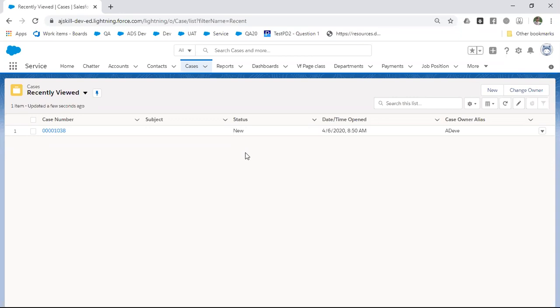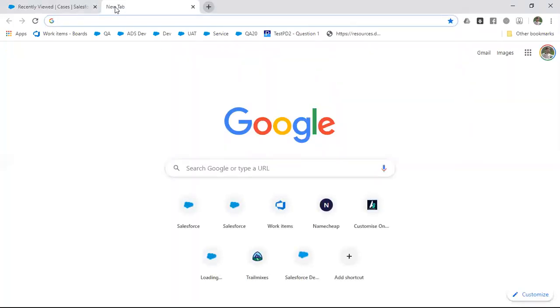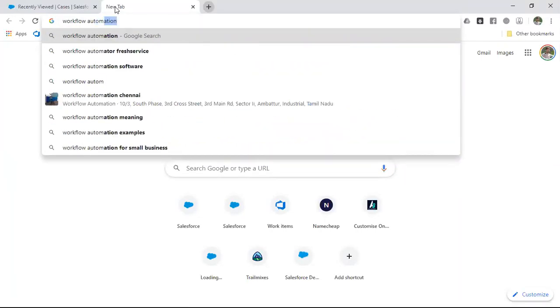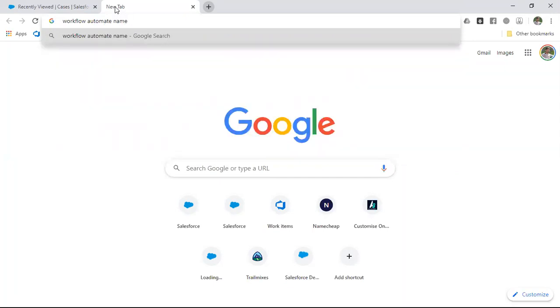Whenever you have any doubt, just go directly to Google and search for something like workflow, automate, name update.